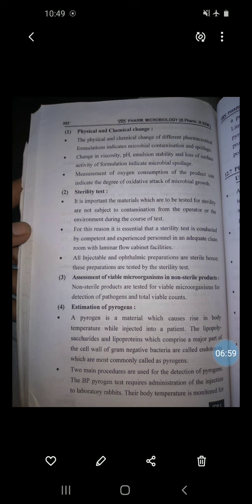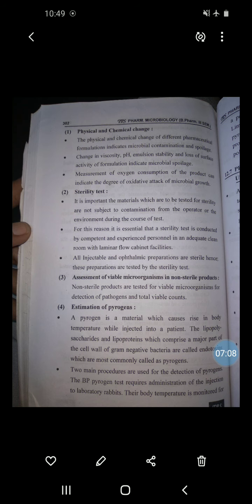I am repeating here, what is a pyrogen? A pyrogen is a material which causes a rise in body temperature when injected into the patient. The lipopolysaccharide and the lipoprotein are the major part of the cell wall of gram-negative bacteria, which is called endotoxin. It is most commonly called pyrogen.